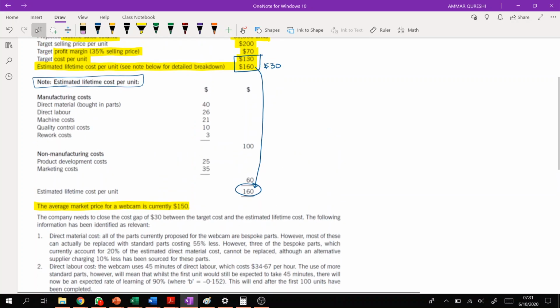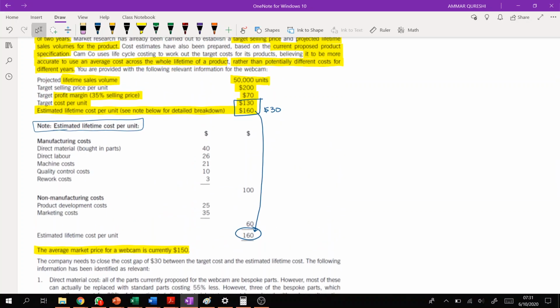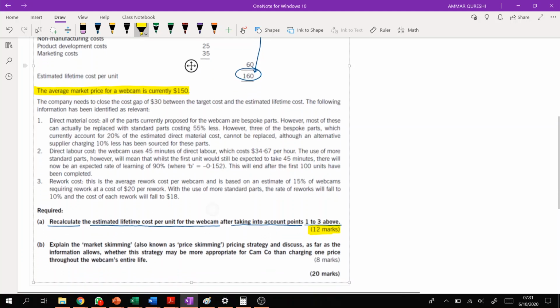We are expecting that we will charge around $200 because of this revolutionary product, although the average selling price is around $150. Now, the company needs to close this gap of $30 between the targeted cost and the estimated lifetime cost.